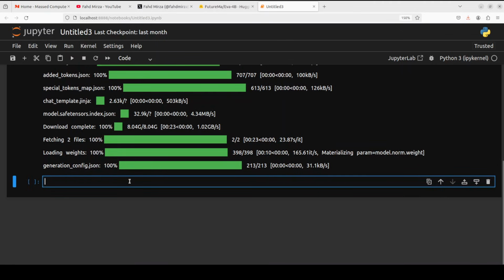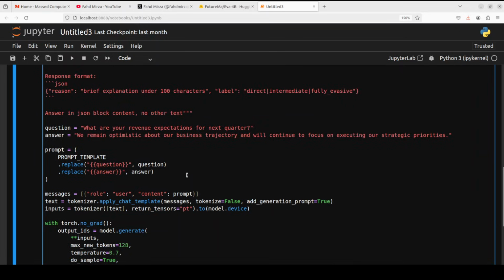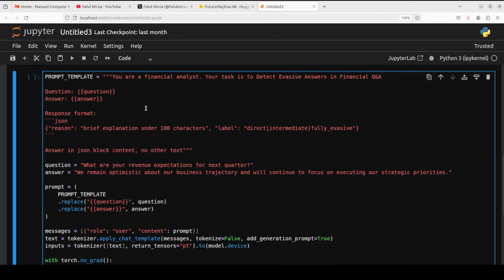Let's do the inference. They have provided a template for that, where this is a prompt template where we are assigning the role to the model. That model is a financial analyst and the task is to detect evasive answers in financial Q&A. And as I mentioned earlier, this model would only work for this task, nothing else. And this is where specialization shines.